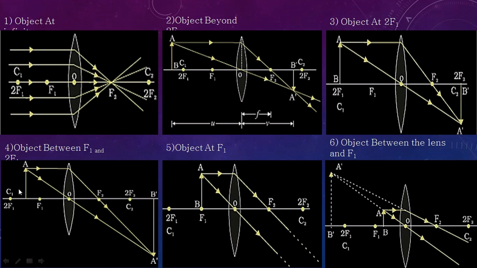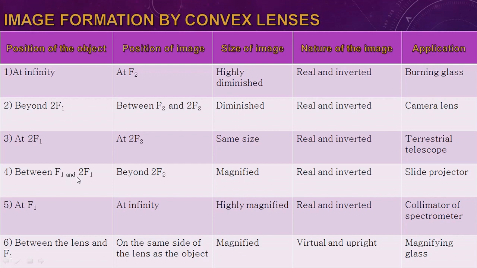When the object is between 2f1 and f1, the image will form beyond 2f2 and it will be magnified. You can see that if you compare the object size and image size, the image is slightly greater than the object size, so it is magnified basically. Here it is also written that the position of the image is beyond 2f2 and it will be magnified.